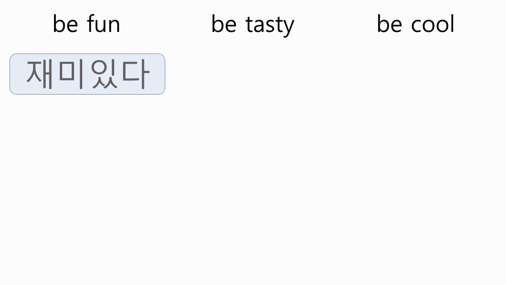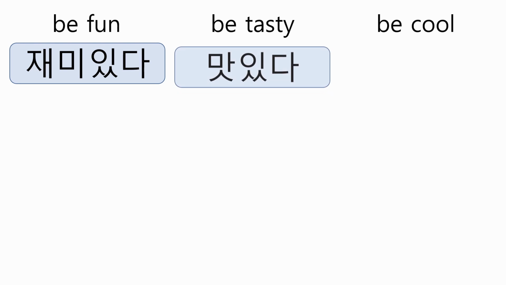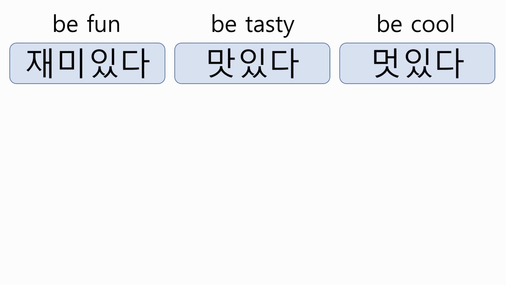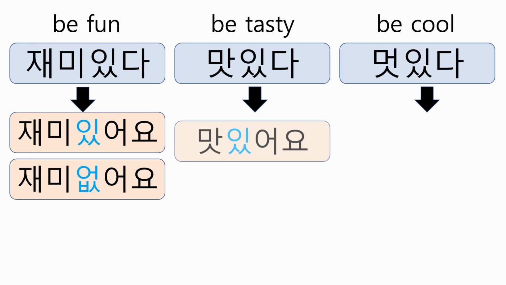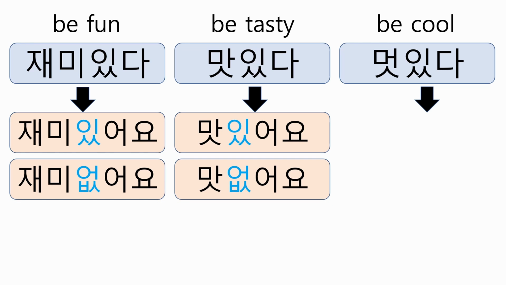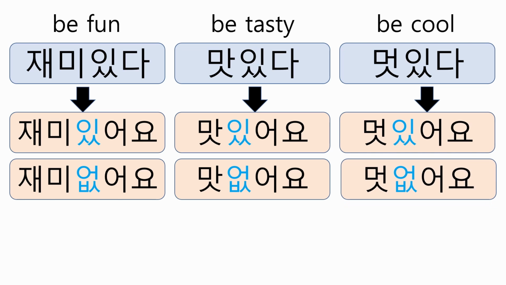I will show you how useful 있다 and 없다 are. 재미있다 to be fun, 맛있다 to be tasty, 멋있다 to be cool are words that have 있다 after a noun and are fixed into adjectives. Of course, there are more words that end in 있다, 없다. So let's make the present form with those three adjectives. 재미있어요, 재미없어요. 맛있어요, 맛없어요. 멋있어요, 멋없어요.